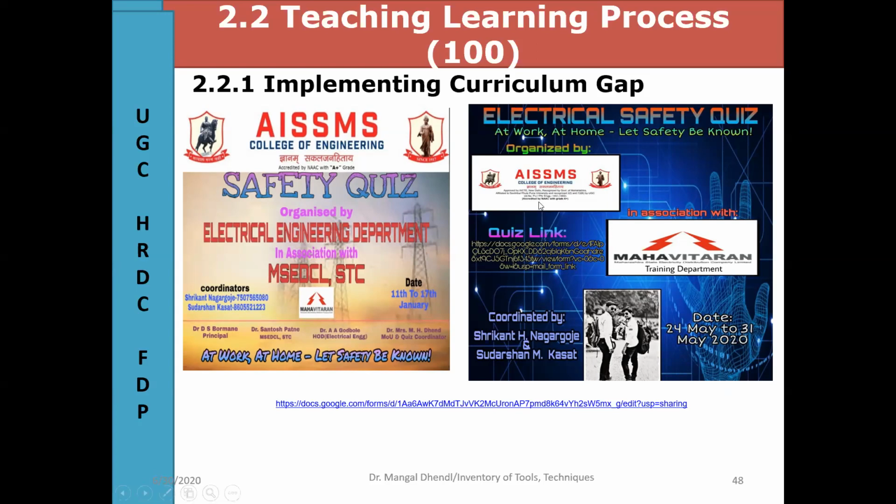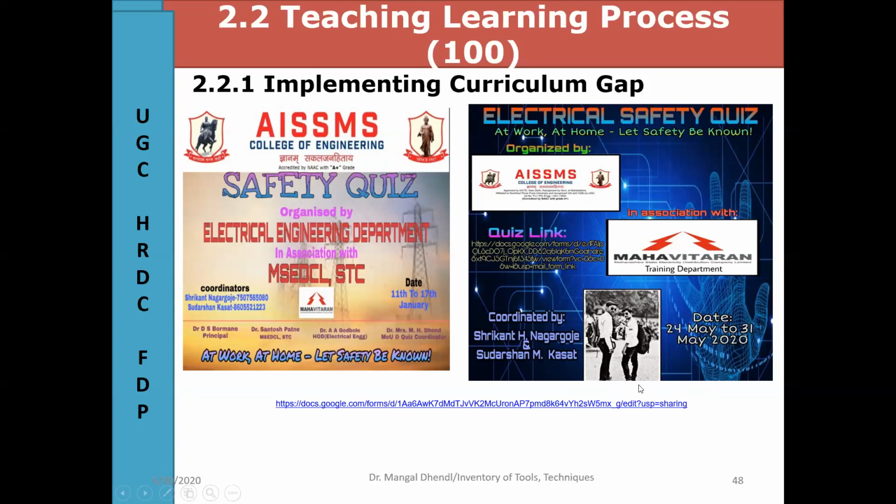But I tried with Mahavitaran, means MSEDCL, Maharashtra State Electricity Distribution Company Limited, you can say the power sector, a power company. So we have an MOU, and I convinced him, and he was also very much interested. He also said, yes, I am also thinking to do that. And then I tried to take their logo for the certificate and all this.